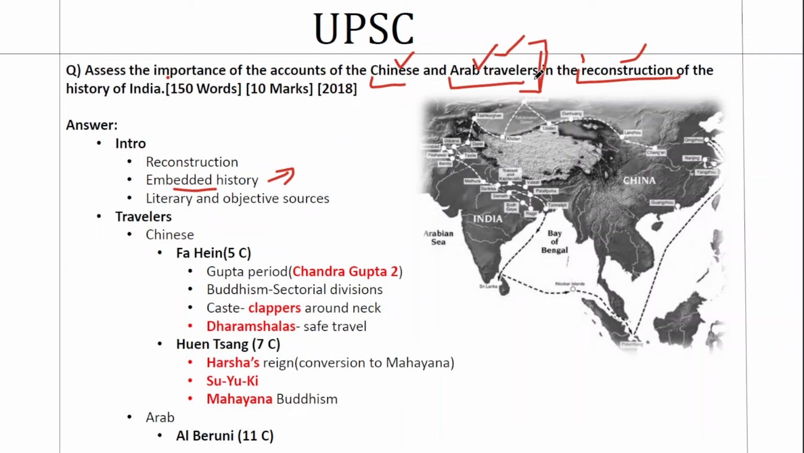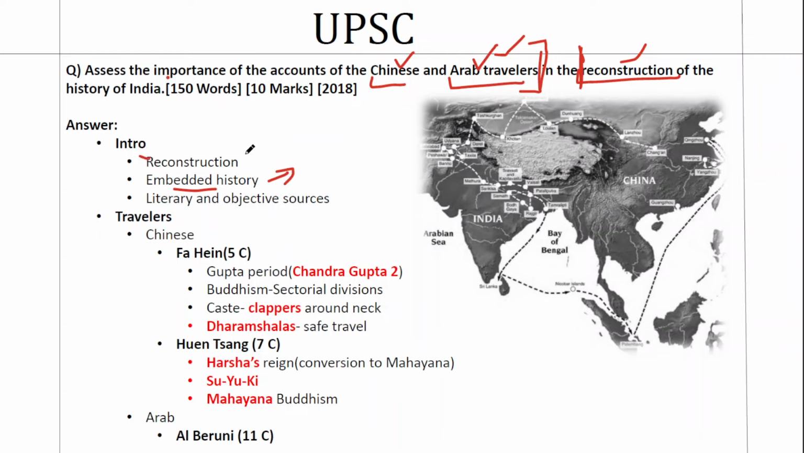Now let's come to the structure. Since I've explained this part, now you will know that the second part is also important. A natural way of introducing this question would be to highlight the importance of Chinese and Arab travelers. The way I recommend to you is to introduce it by giving emphasis to the second part. Anyway, the body is going to be this first part. So emphasize the second part in the introduction, where we will talk about the reconstruction of Indian history.